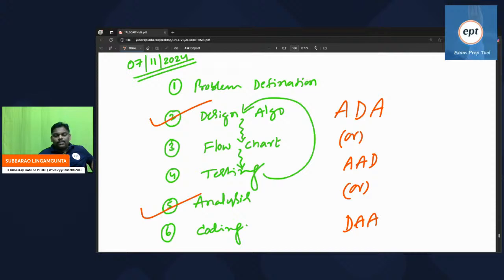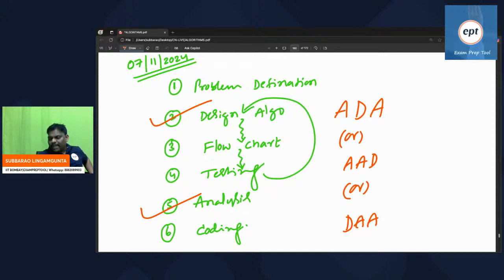So our concentration is the second step and the fifth step. Remaining all also we can do, but these are the primary things. As a computer science student, your goal is how to design an algorithm, means learning all possible templates, and one more, how to analyze the algorithms. These are the two major things. So you may say, sir, what about coding? That is also important. But if I want to say two major things, second one and fifth one. If at all three major things, second one, fifth one, sixth one also.